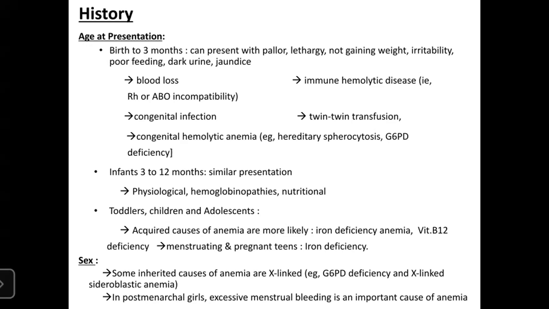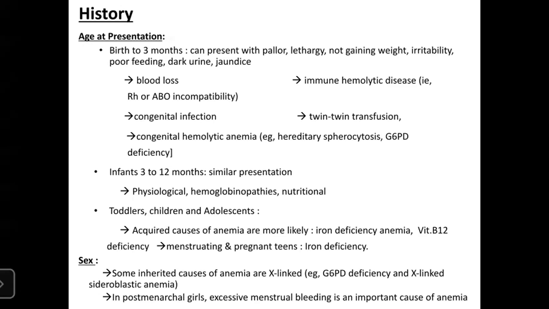Thalassemias are only seen after 6 months, because of the deficiency of beta globin synthesis. So that's why it's not seen at birth.